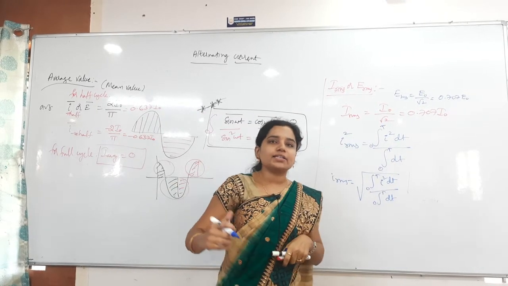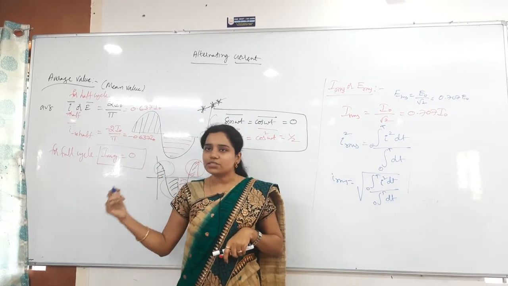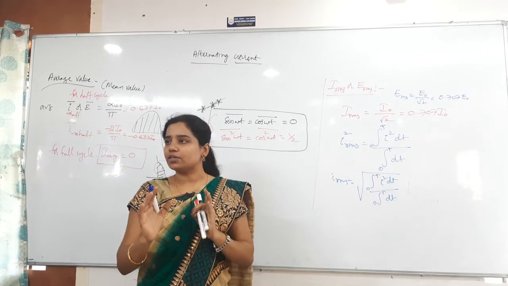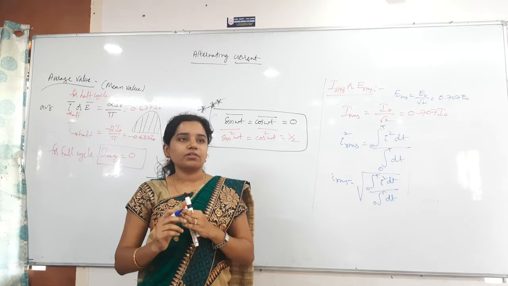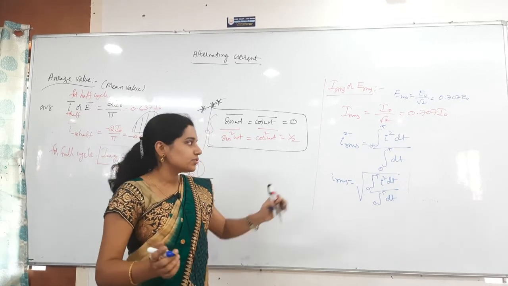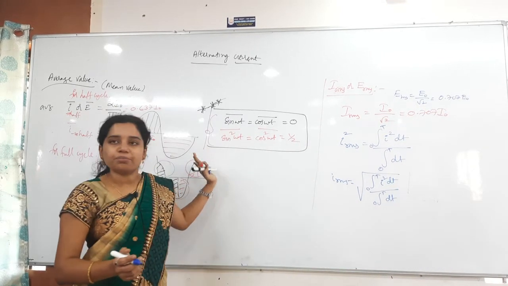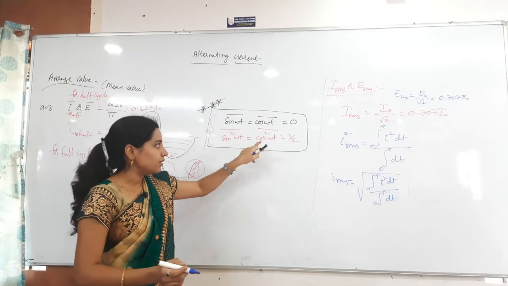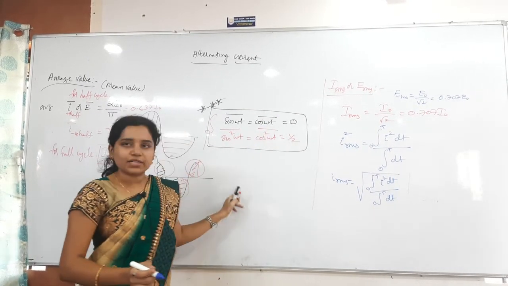While calculating the average value, you will simply get integration of I dt. I will tell you how to calculate that also. So this is about the RMS, this is about the mean value, and the RMS values are different. There are shortcuts for the average values.